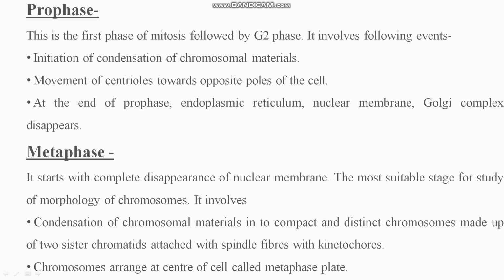In metaphase, it starts with complete disappearance of the nuclear membrane, the most suitable stage for the study of morphology of chromosomes. It involves condensation of chromosomal materials into compact and distinct chromosomes made up of two sister chromatids attached with spindle fibers at the kinetochores. So you know the kinetochores. From the kinetochores, these chromatids are attached, right? Chromosomes arranged at the center of the cell is called the metaphase state. So this is about the prophase and metaphase stages.